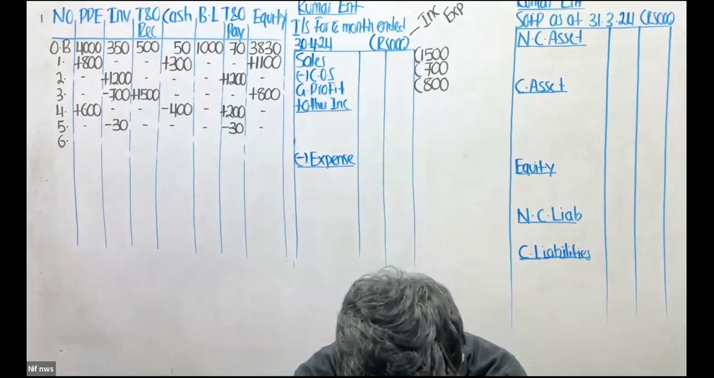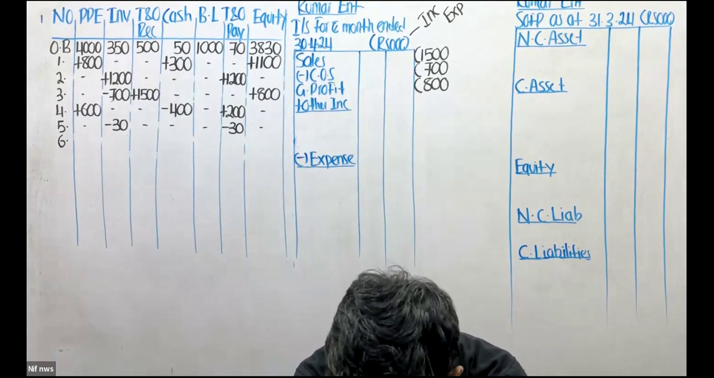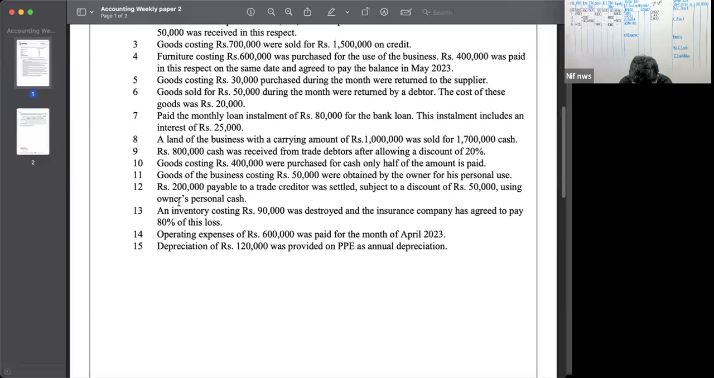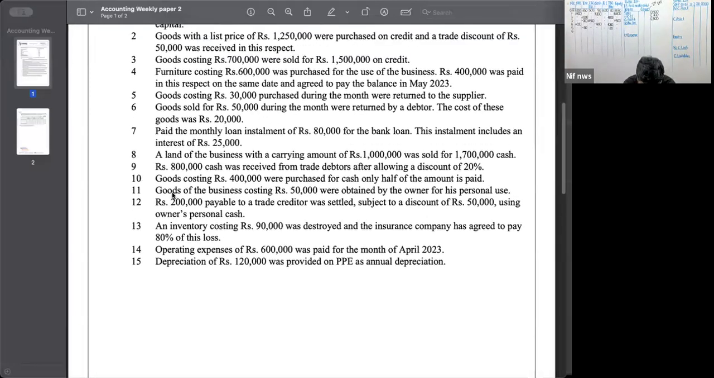Again, no income and expense. So I don't want to sweat much because there's no income. There are no expenses. Now, 6th transaction.